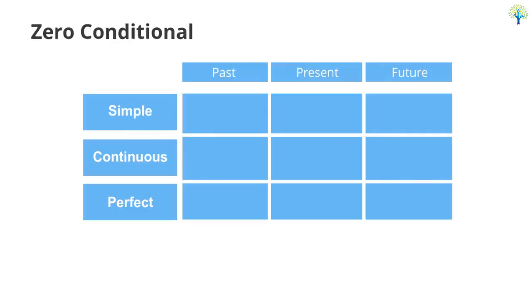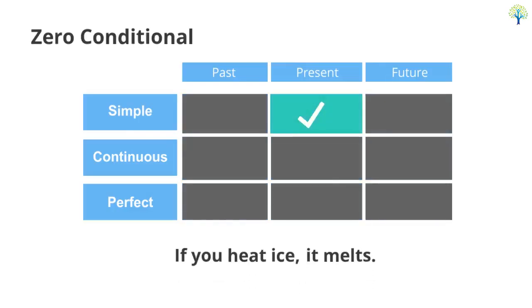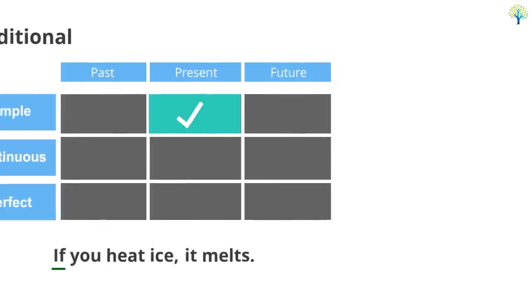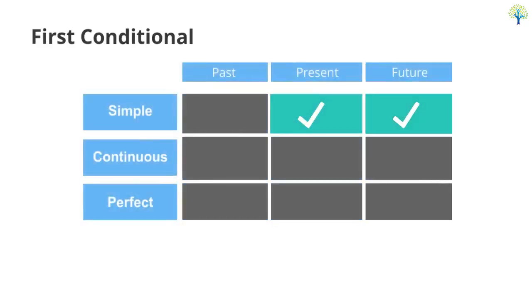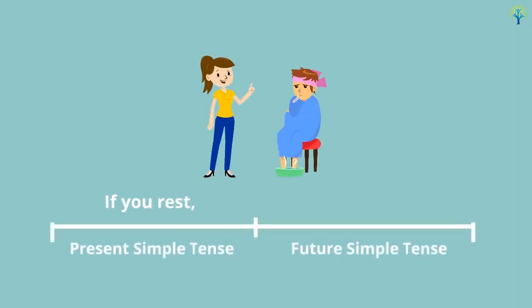Zero conditionals use the present simple tense in both parts of the sentence since the result is guaranteed. For example, if you heat ice, it melts. First conditionals use present simple and the future simple tense since the result is possible but not guaranteed. For example, if you rest, you will feel better.